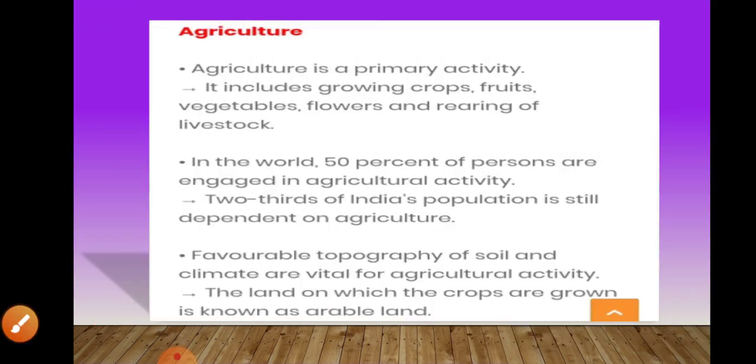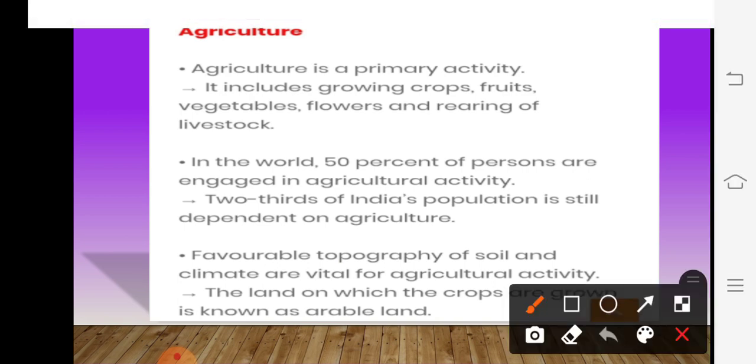So next here, agriculture, the very main activity, the primary activity, that is agriculture. What is agriculture and what is it going to include? Agriculture mainly includes growing of crops, fruits, vegetables, flowers, and many more things.